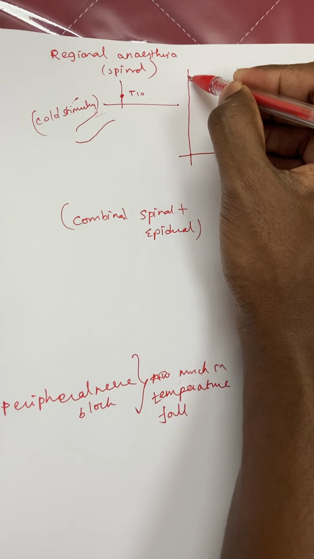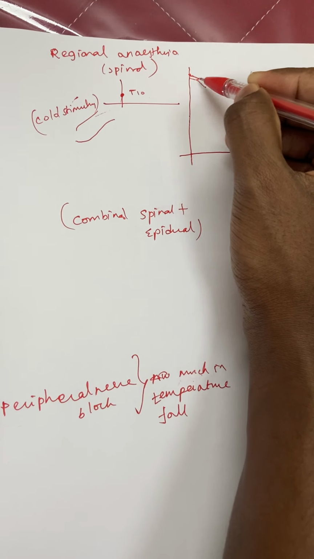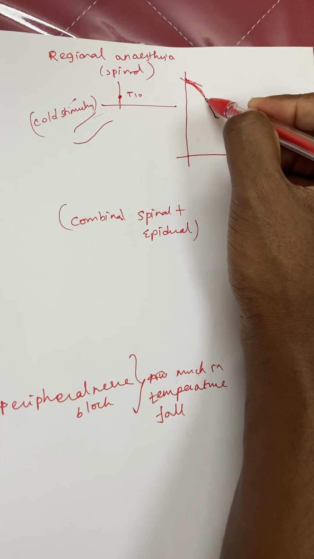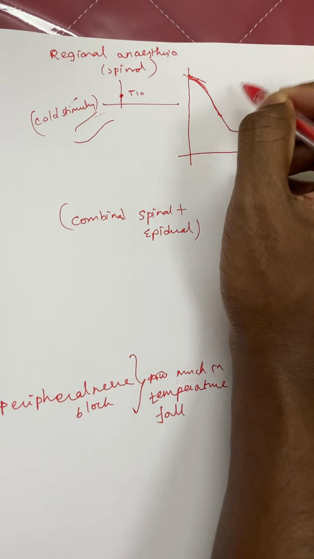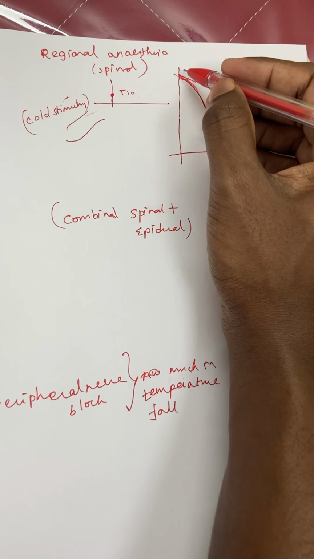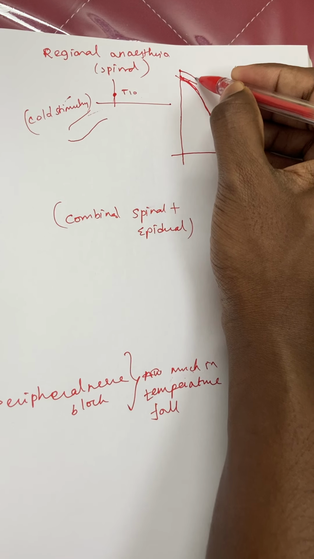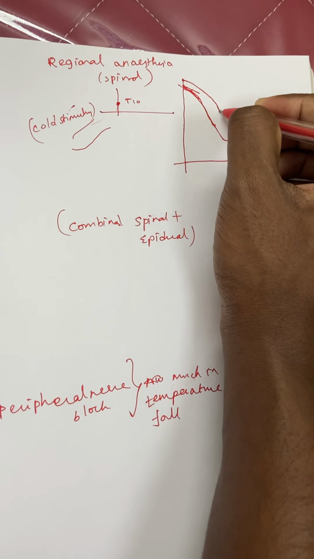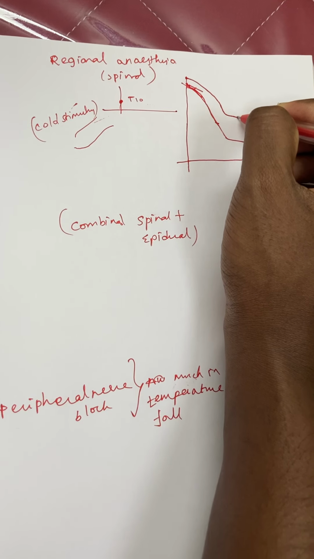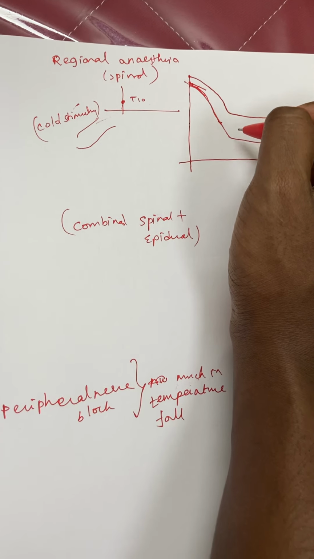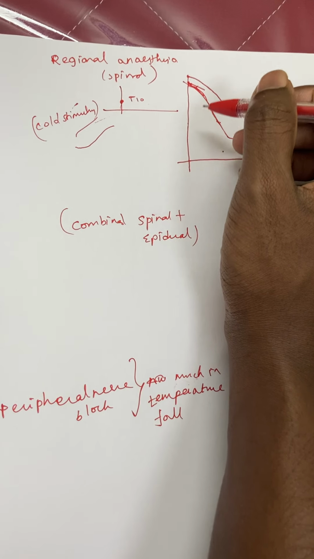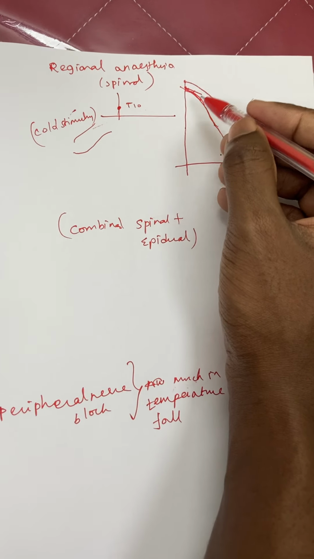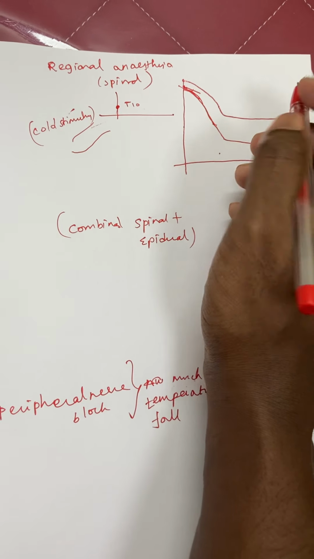I just drew the initial general anesthesia curve. The initial fall is rapid, followed by a linear slope, followed by a plateau phase. Whereas in spinal anesthesia, the initial fall is also rapid, but it is very much less compared to general anesthesia, and then it is maintained in the slope, and then the plateau. Compared to general anesthesia, the regional anesthesia temperature fall is less, and even though the pattern is similar, the fall is very small.